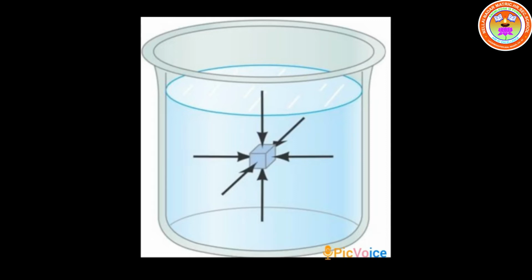One object is kept inside the water, and the arrow marks show force exerted in all directions. Similarly, liquid pressure acts on the lateral sides also. When a bottle having water is pierced on the sides, we can see water coming out with equal speed. This is because liquid exerts lateral pressure on the walls of the container.